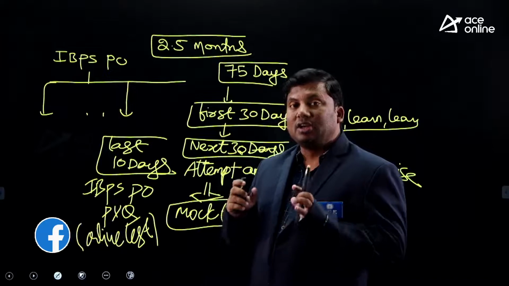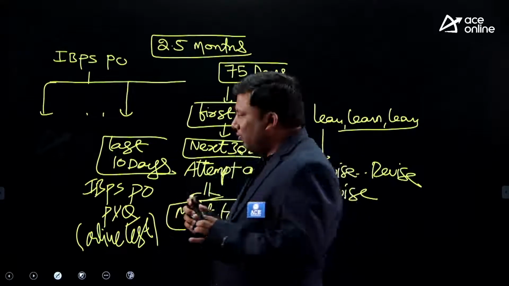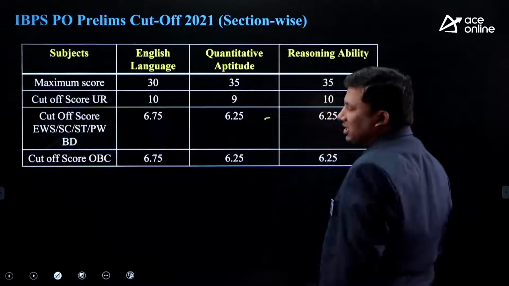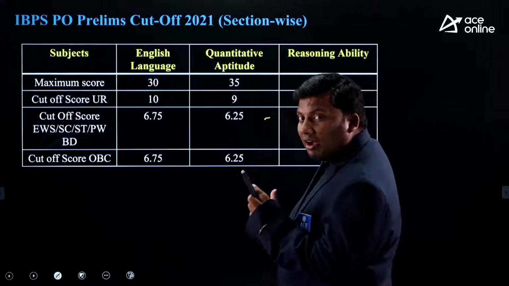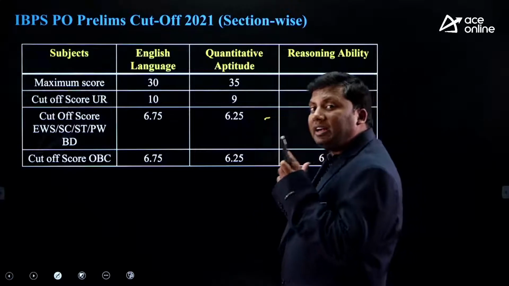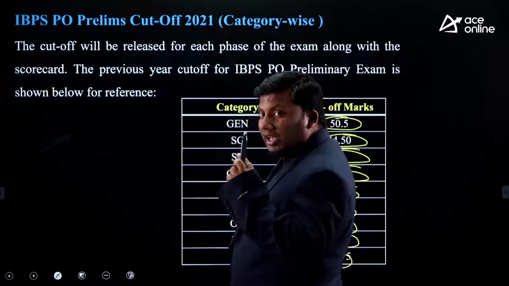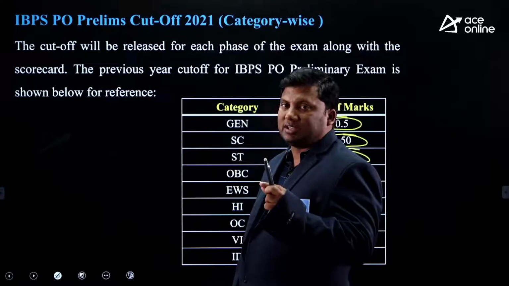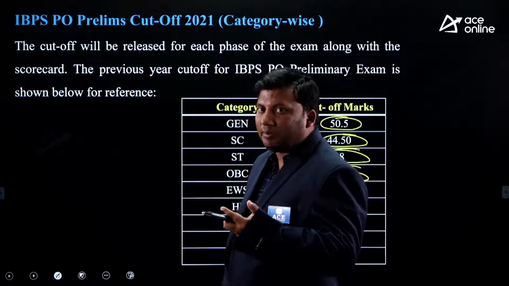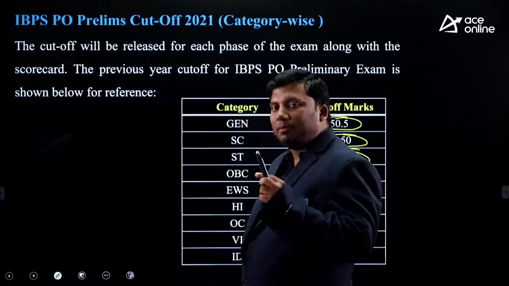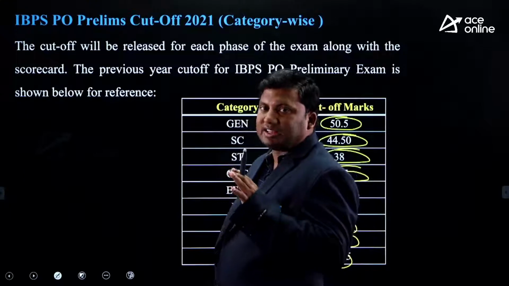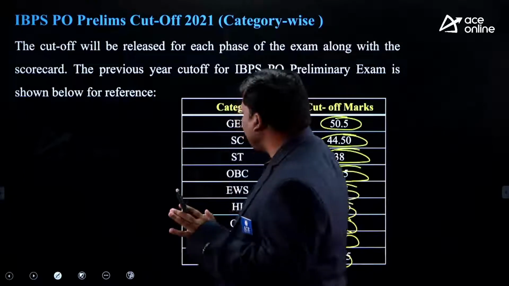Complete information with respect to IBPS PO. How you should prepare for this examination? What is the cutoff? You need to mandatorily clear prelims examination. In case you do not clear prelims examination, you cannot write mains examination. Remember, this exam comes only once a year. Please do not spoil it.